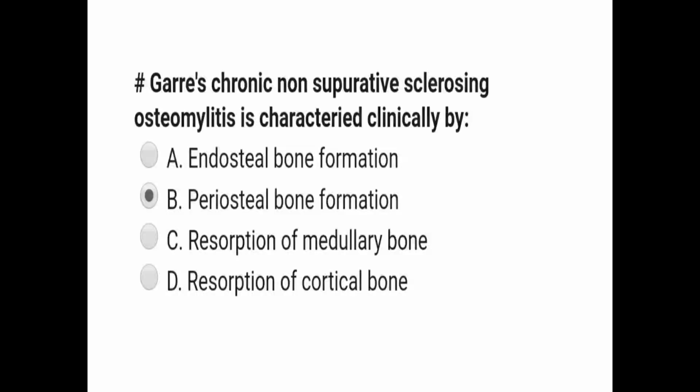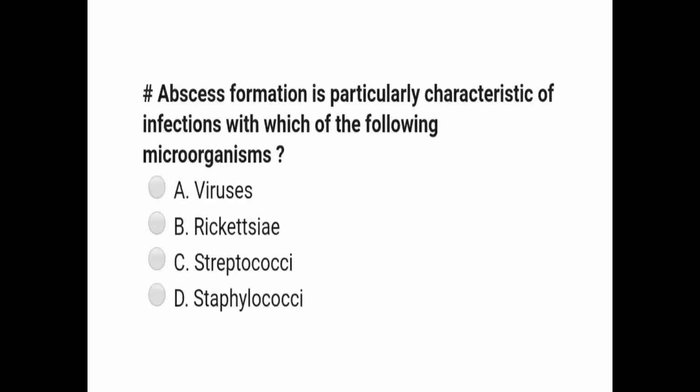Apart from Garre's osteomyelitis, periosteal bone formation is seen in Caffey's disease or infantile cortical hyperostosis. Other diseases in which periosteal new bone formation is seen are hypervitaminosis A, syphilis, leukemia, Ewing's sarcoma, which are some of the conditions in which periosteal bone formation is seen.